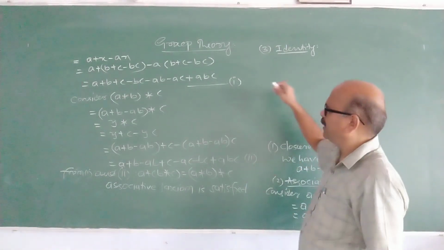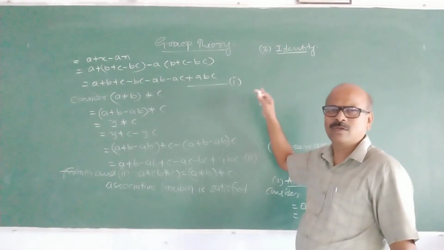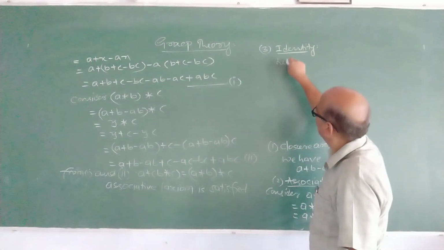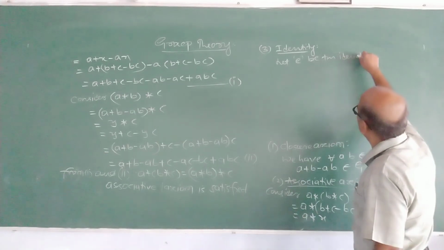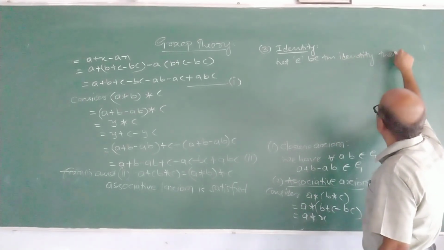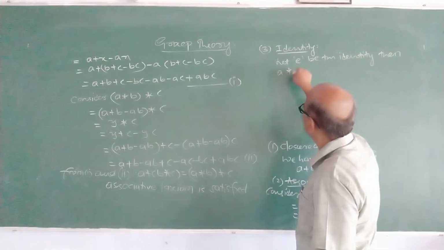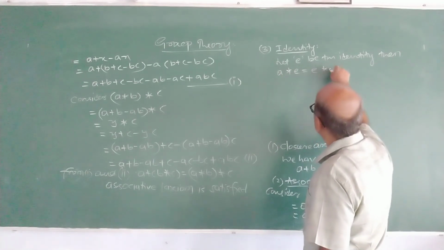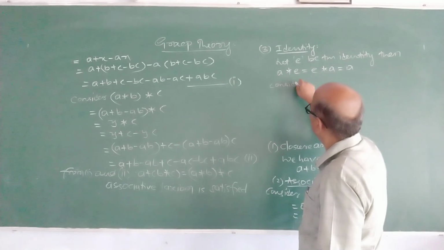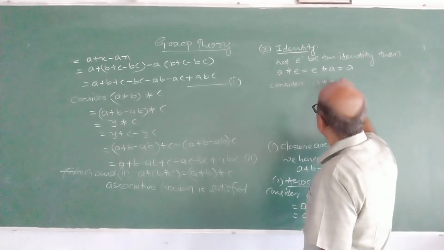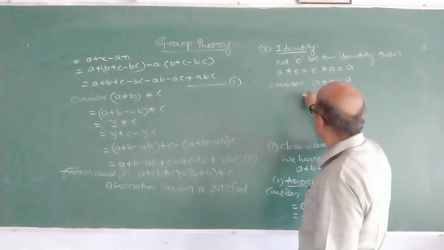E is said to be the identity if A star E is equal to A, is equal to E star A. Let E be the identity. Then A star E is equal to A. Consider A star E is equal to A. What is A star E?